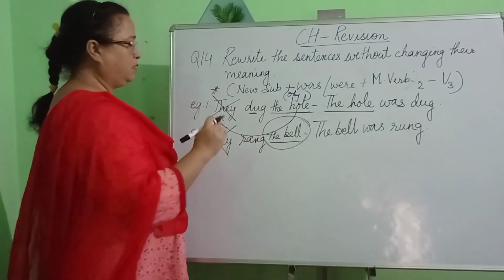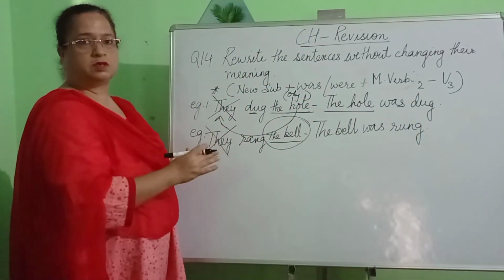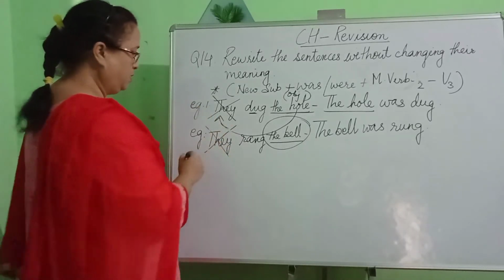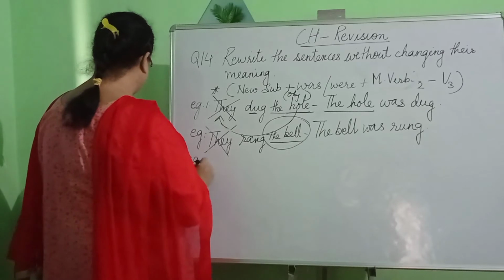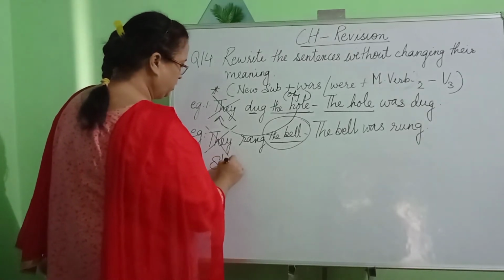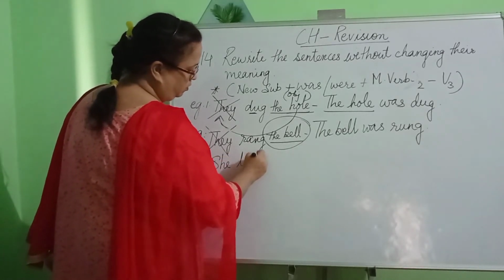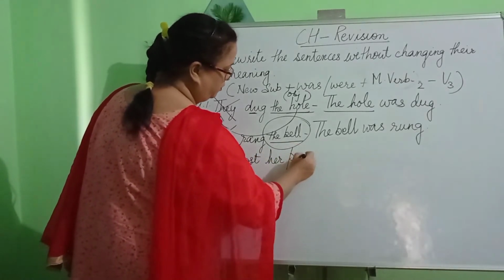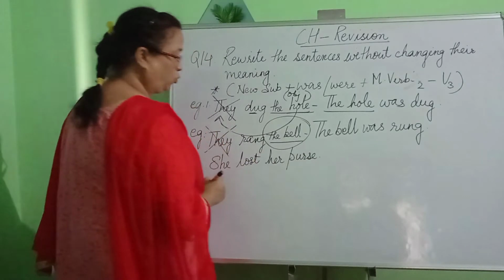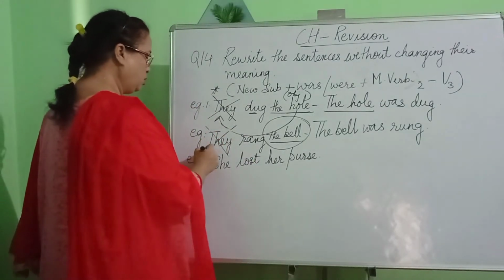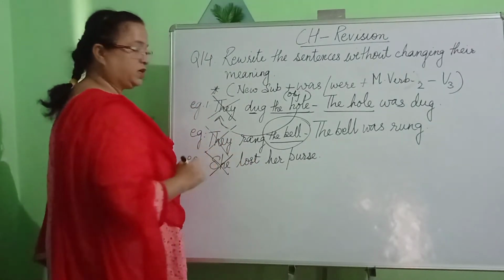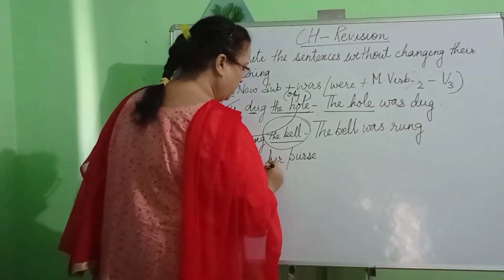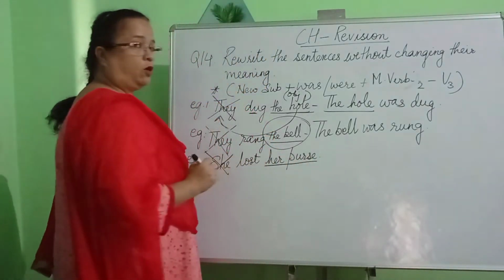Remember once again, we are not going to use the old subject. We have removed it. Now, the next example, let us have a look. She lost her purse. What do we need to remember first of all? Do not use the subject while writing the answer. We will begin our answer with the object.